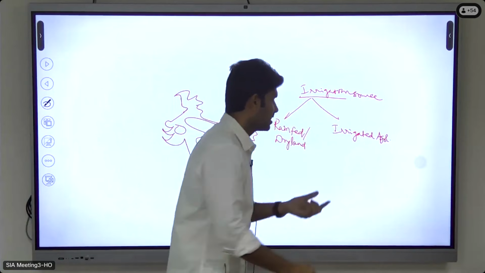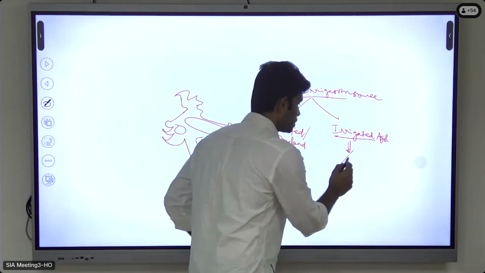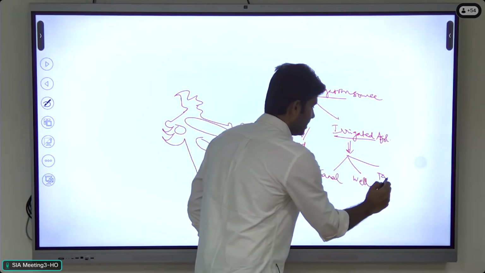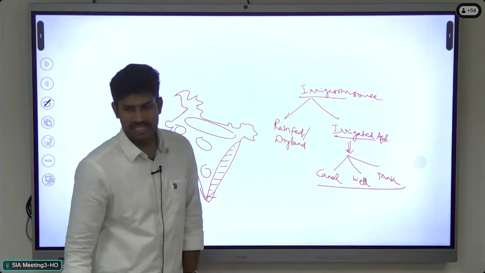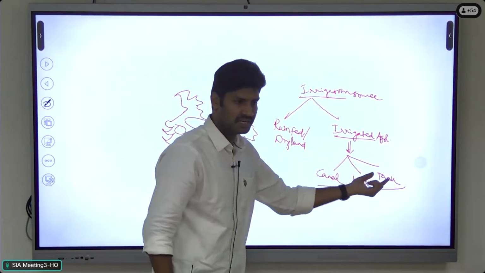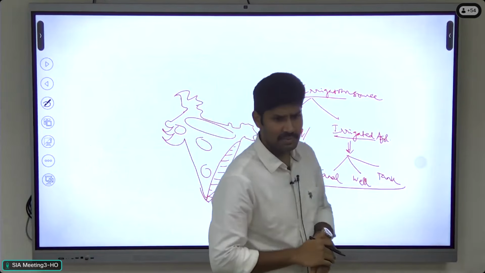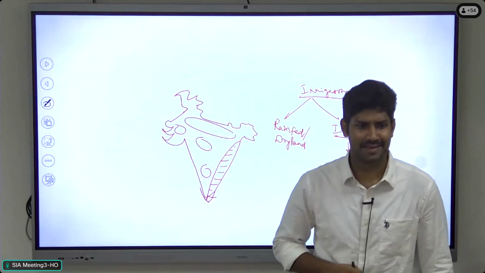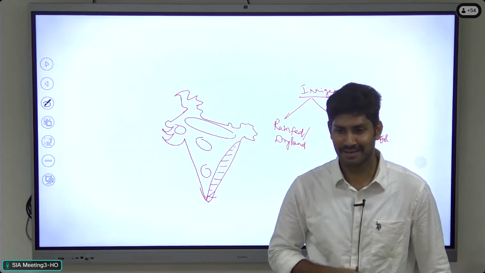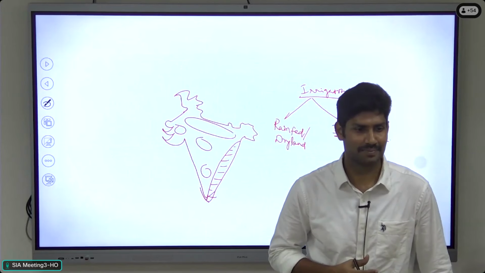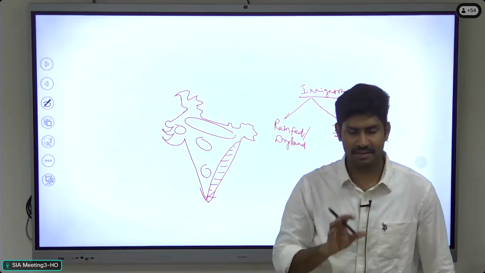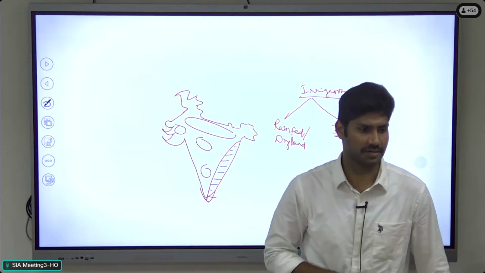So in irrigated agriculture, the major sources are canal irrigation, well irrigation and tank irrigation. These are the three major sources for irrigated agriculture. Which is very dominant in India? Any idea? Which is the most dominant source of irrigation for agriculture? Not canal, well irrigation. Canal irrigation is famous in North India only, but throughout India, well irrigation is the most common source of irrigation.